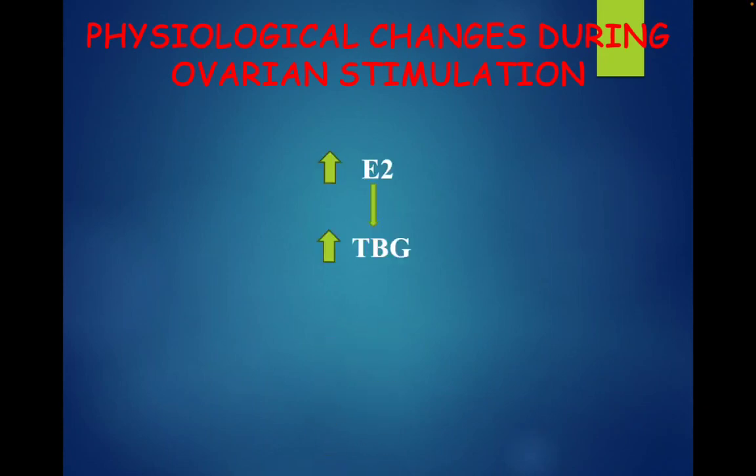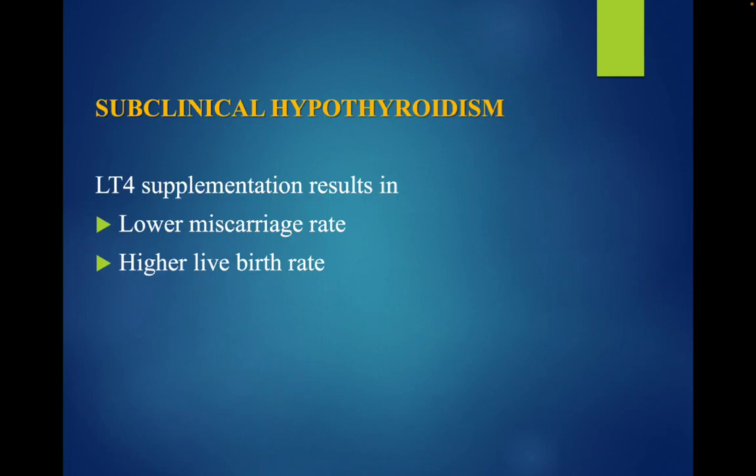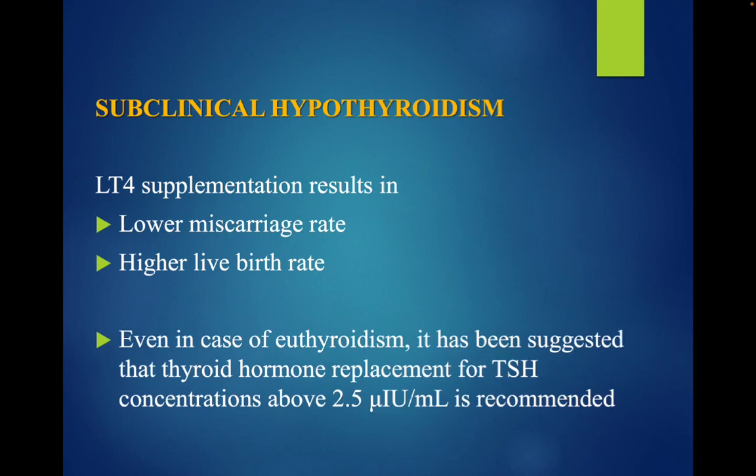An increase in estradiol level leads to an increase in thyroxine binding globulin, which in turn decreases the free T4 and thus increases TSH. Subclinical hypothyroidism is associated with increased miscarriage rate and lower live birth rates. Thyroxine supplementation results in lower miscarriage rate and higher live birth rates. Even in case of euthyroidism, thyroid hormone replacement is recommended for TSH concentration above 2.5 micro international unit per ml.